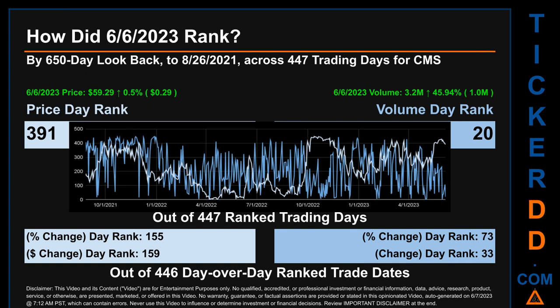The line graph overlays price and volume's daily ranking, as shown respectively in light versus dark blue, across those target trading days. In this view, essentially the dips are good whereas the spikes are bad. The price's day-over-day percentage change, jumping 0.5% on the 6th of June 2023, had a day rank of 155 while its dollar difference of 29 cents had a rank of 159 when compared day over day across 446 trading days. Volume's percentage change and difference were ranked respectively at 73 and 33.